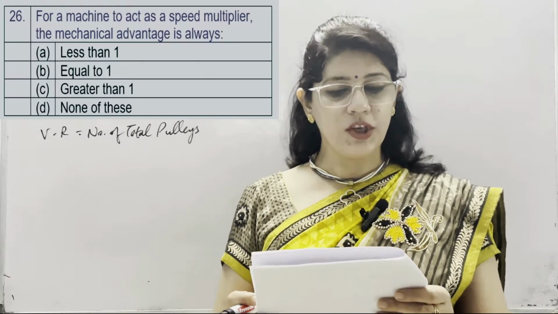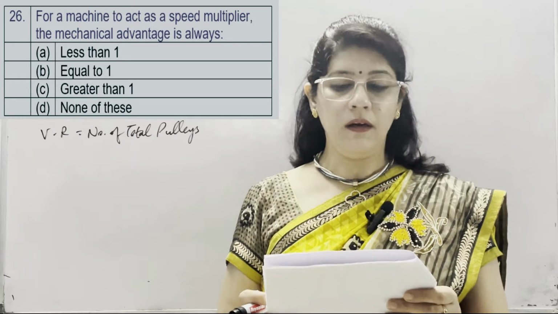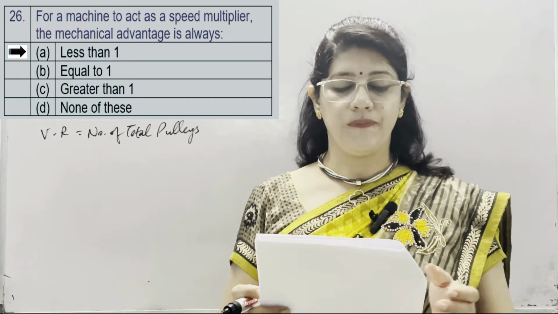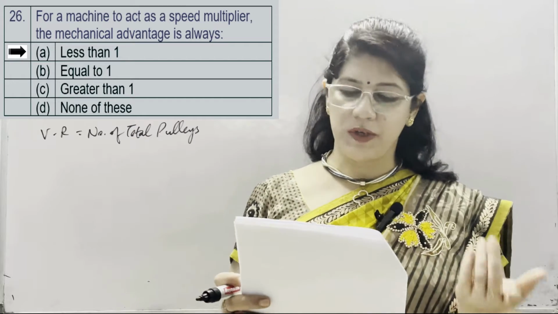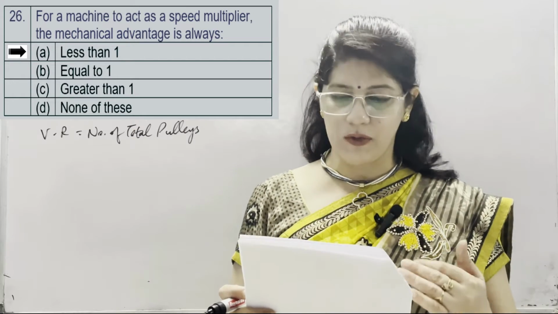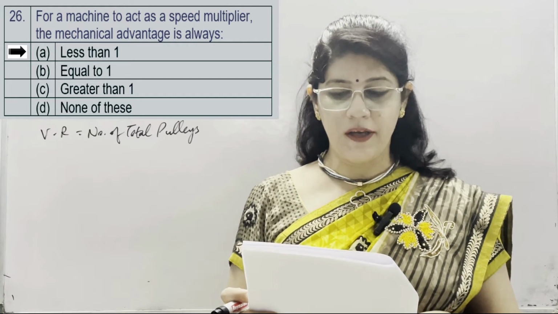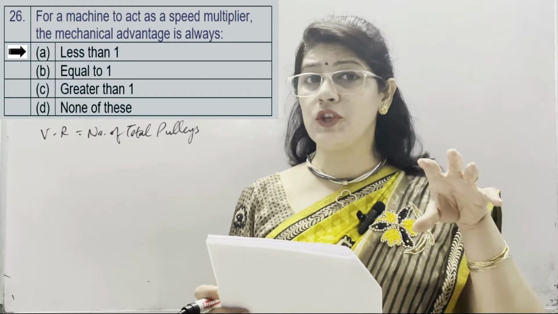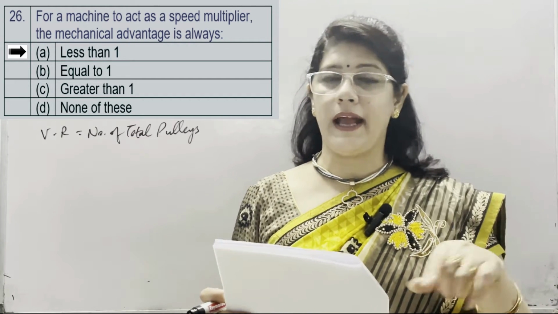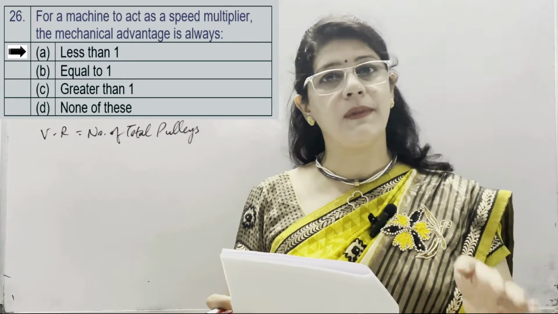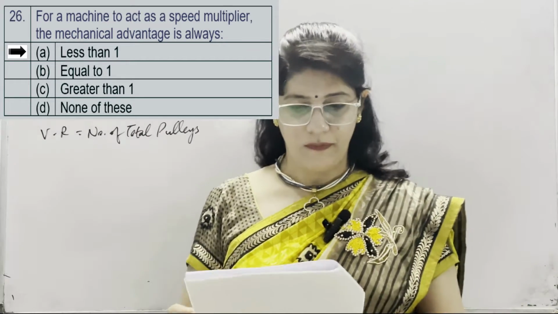Next question, for a machine to act as a speed multiplier, the mechanical advantage is always. Correct option is less than 1, which is our option number A. Other options are equal to 1, greater than 1, and none of these. So mechanical advantage for a machine which acts as a speed multiplier, MA is less than 1. If a machine acts as a force multiplier, then MA is always greater than 1.